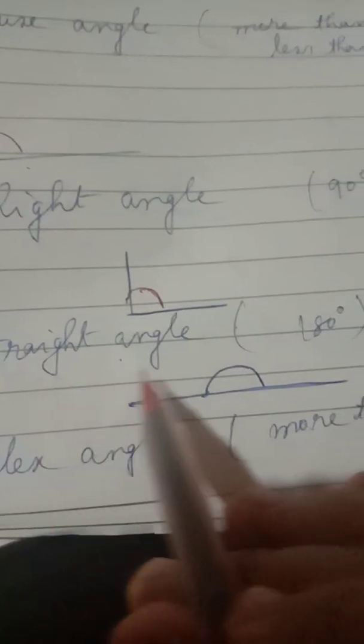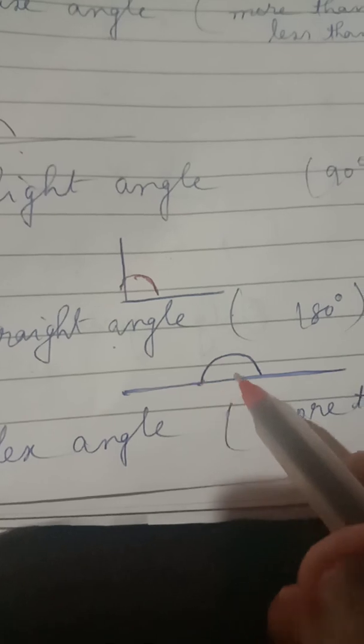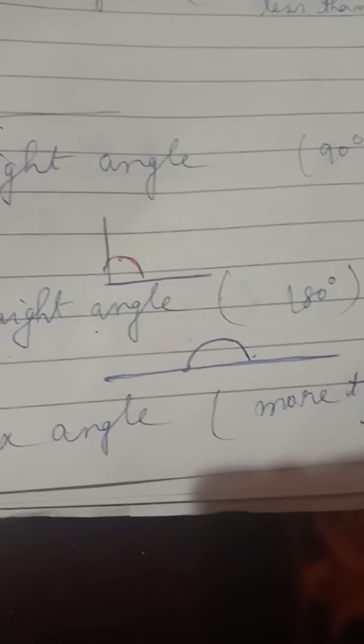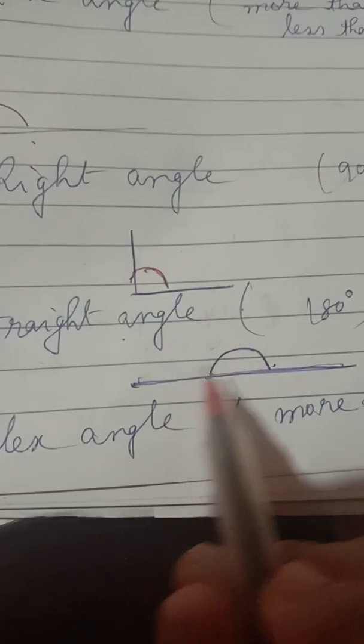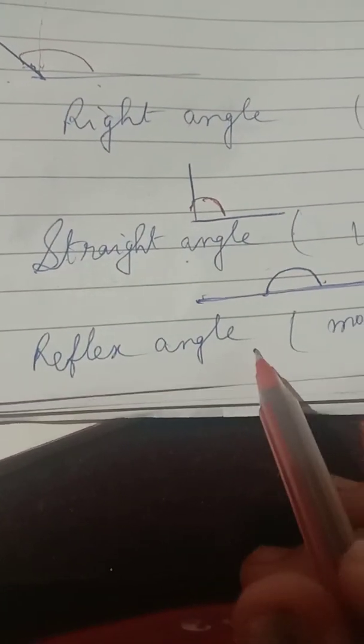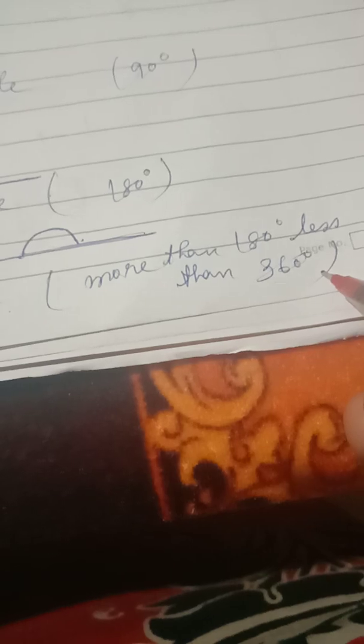When the measurement of an angle is exactly 180 degrees, meaning a perfectly straight line, it is called a straight angle. And if the measurement of an angle is more than 180 but less than 360, it is called a reflex angle. So this is the shape of a reflex angle.